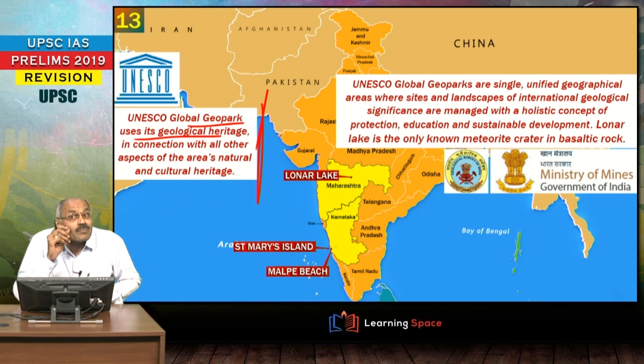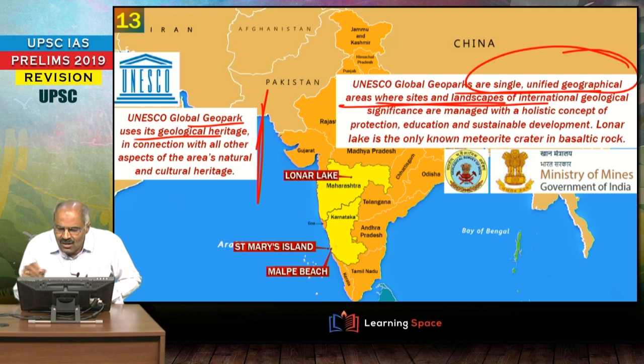Right? So this mechanism is by UNESCO, and there are around 140 or so from various countries which are declared as global geoparks. And UNESCO global geoparks are single unified geographical areas, right?